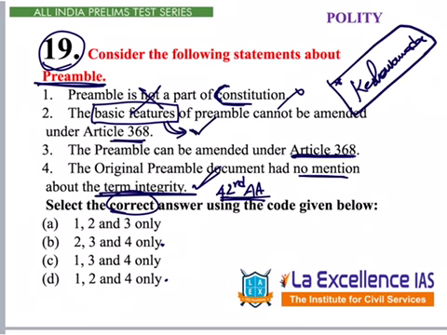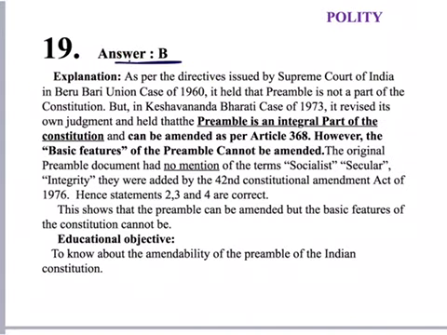Basic features of preamble cannot be amended, so this is correct. Preamble can be amended under 368. These three have been told in the Keshavananda Bharati case, but as it has given not, this becomes incorrect. 2, 3 correct. Even if we don't know fourth one, we can eliminate one. Answer would be B. Let's go through the answer. Answer is given B and explanation is given over here why each option is correct or incorrect.